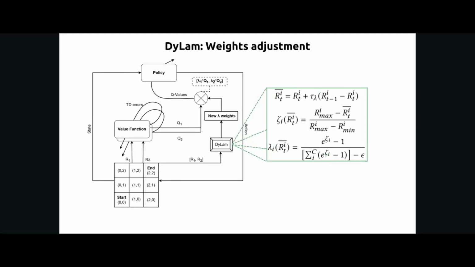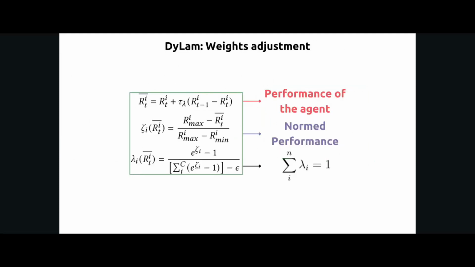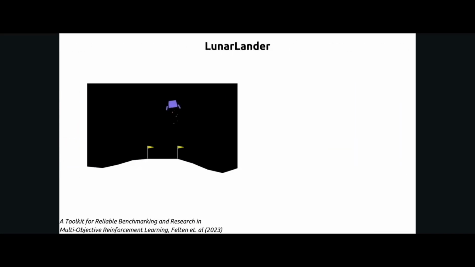For DyLam's weights adjustment, we describe it with three equations. First, we want to update the performance of the agent based on the cumulative return of the last episodes. Then, we need to know how well each component is doing when compared with the maximum cumulative return. Finally, as we want to describe the importance of each reward with the lambda weights, we update them to sum up to 1.